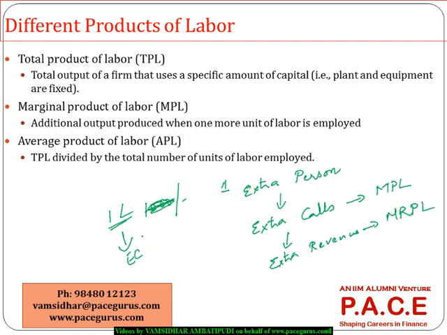I'm putting one extra 1 lakh, not in hiring people, but to bring some sophisticated automation equipment. I'm not changing the people, but I'm bringing some technology. So because of that, how many extra calls I can make, which is what we call as marginal product of capital. Similarly, how much extra revenue can that bring in is called as the marginal revenue product of capital.